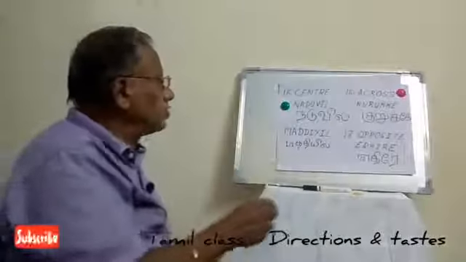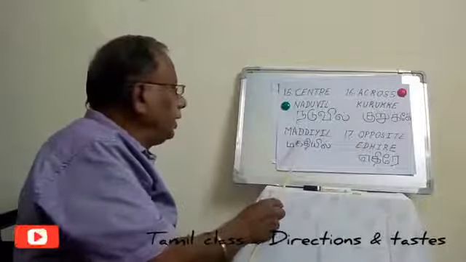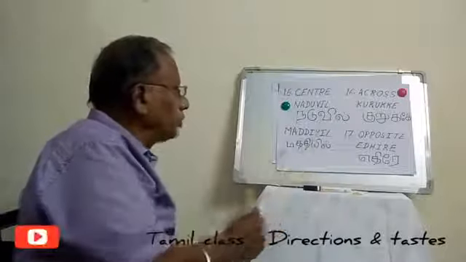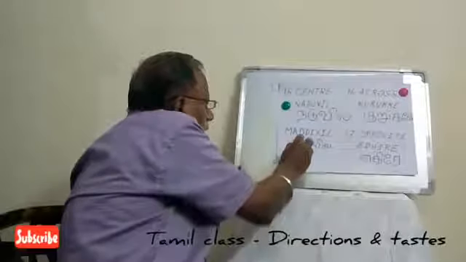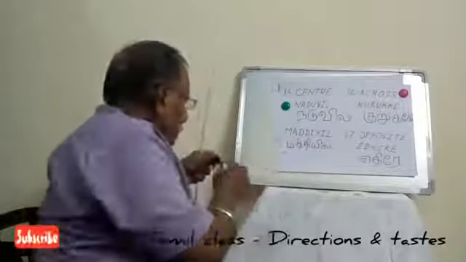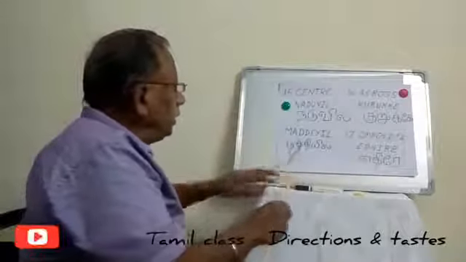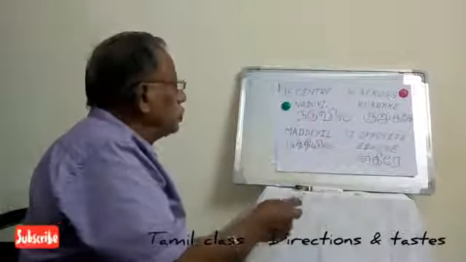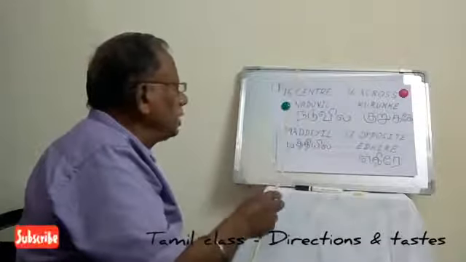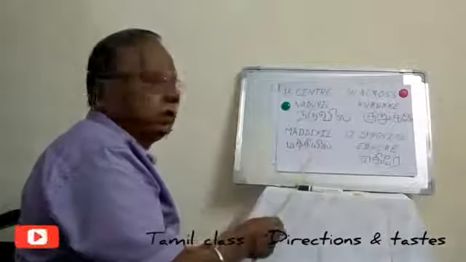Another name it has is Madhiyil, Maddiyil written. It's also called Madhiyil. So center has got two names, either Naduvil or Madhiyil.